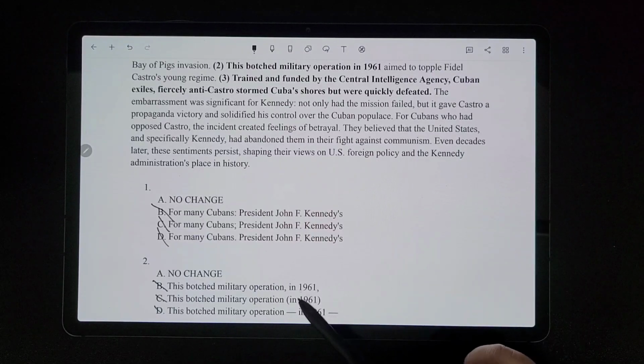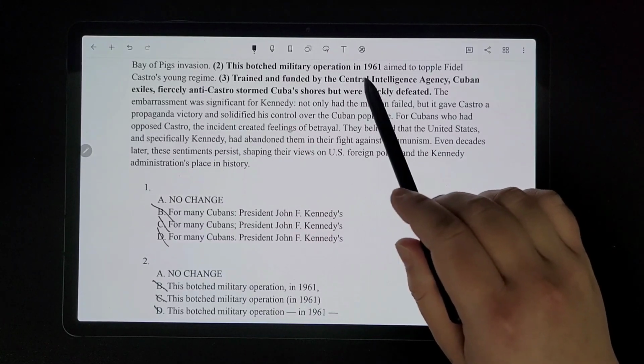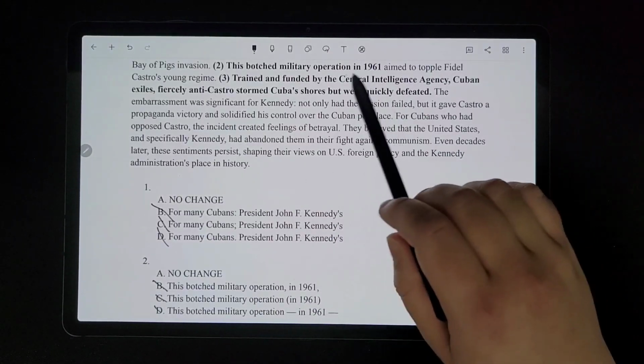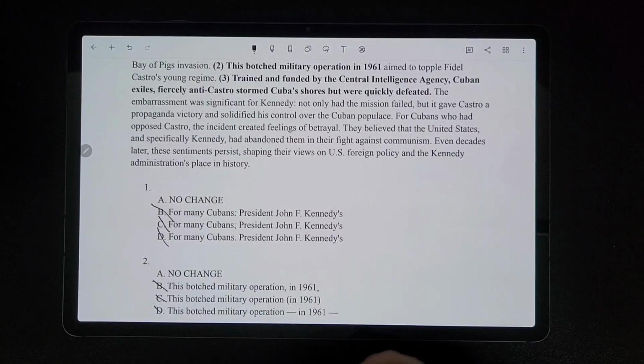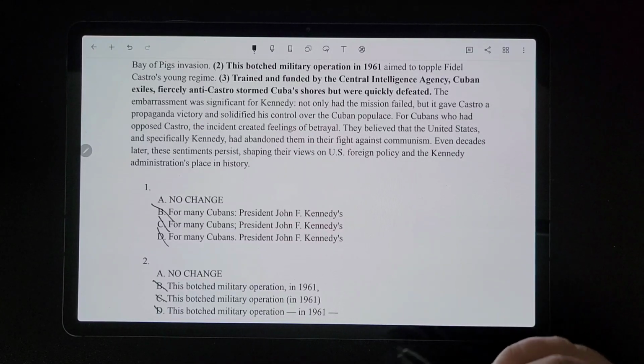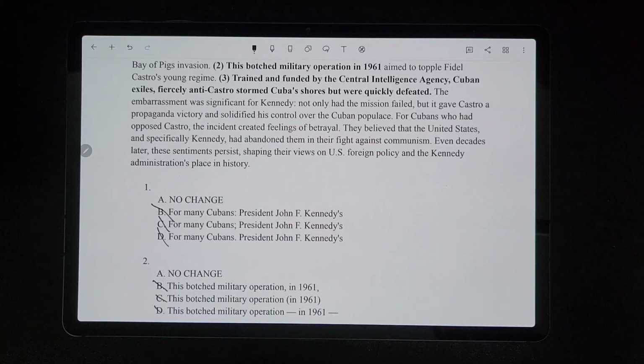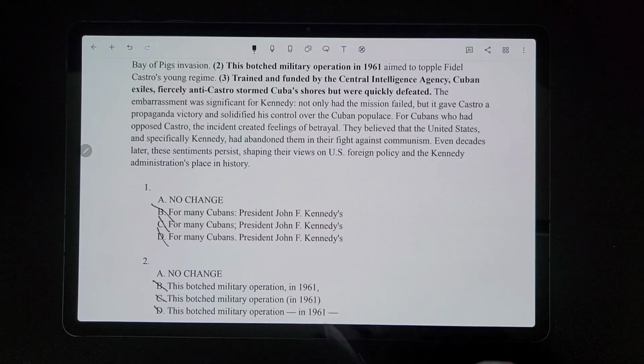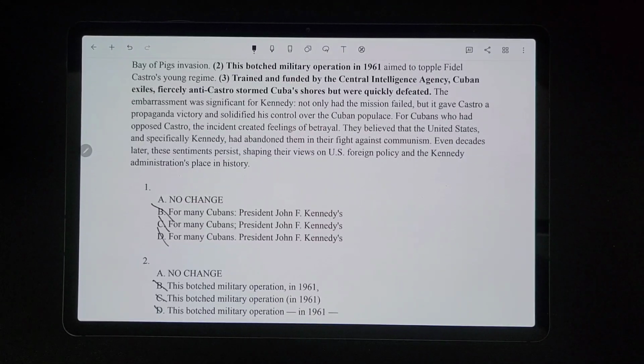You can't have three of the same things being correct, so we can cross those out. But also remember that in order for us to put any of these around "in 1961," that would have to be a non-essential clause, which it is not. There's no reason that we need any of these forms of punctuation, so the answer would be A.